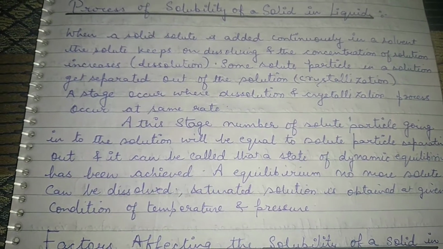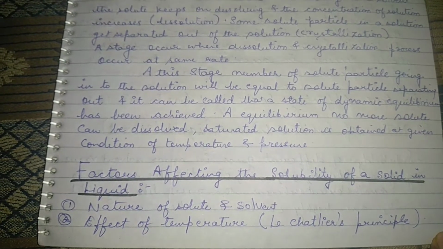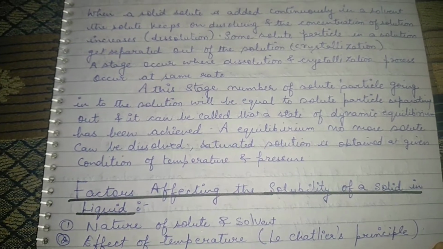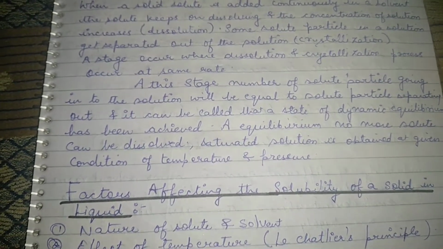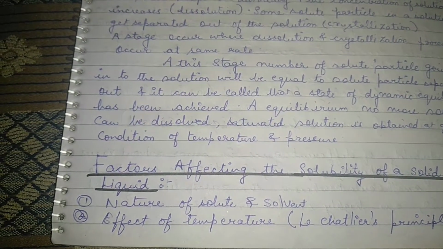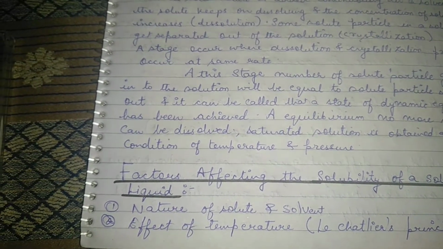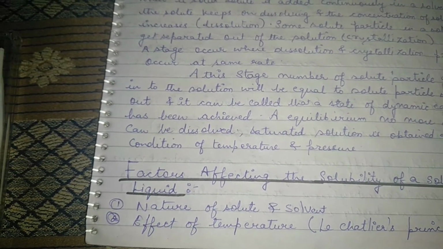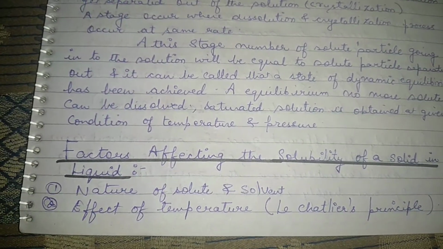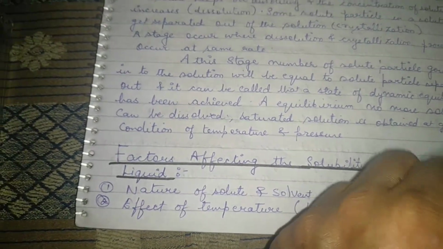Okay. Now moving on to the next topic, that is what are the factors which actually affect the solubility of a solid in a liquid. So let's see which factors basically impact the solubility of a solid. So the first is the nature of the solute and the solvent. What kind of solute it is, whether it is polar or non-polar, and the nature of the solvent, whether it is a polar solvent or non-polar solvent, an aqueous solvent or non-aqueous solvent. The second one is the effect of temperature. Here we have to study the Le Chatelier principle. Very important. We will read about what the Le Chatelier principle is.